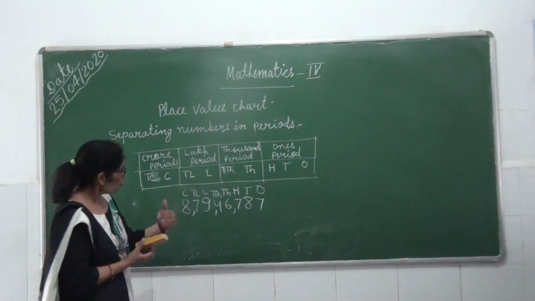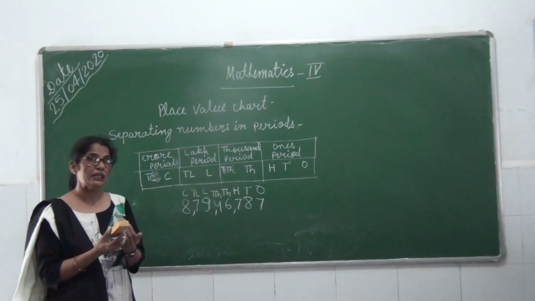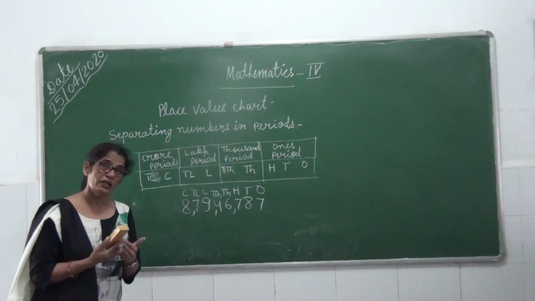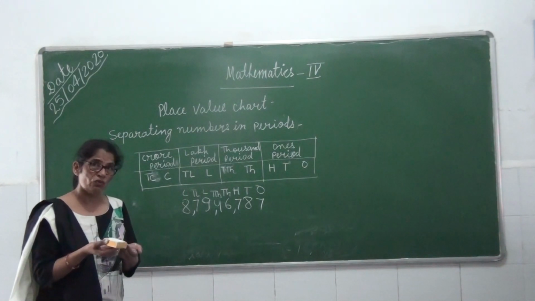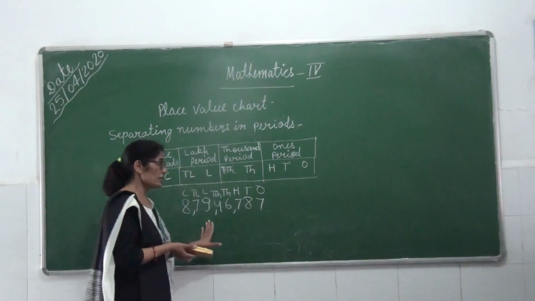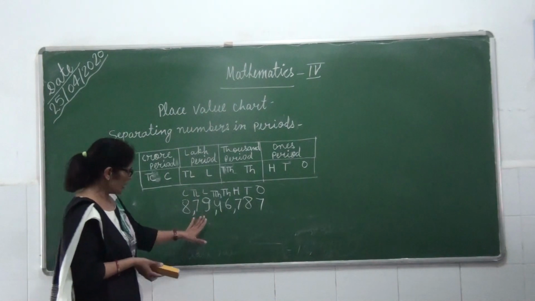Value means how many numbers are hidden in that particular number at that place. That is the place value, but here I am not asking the place value, I am asking only the place.